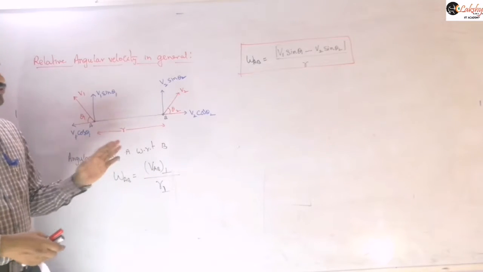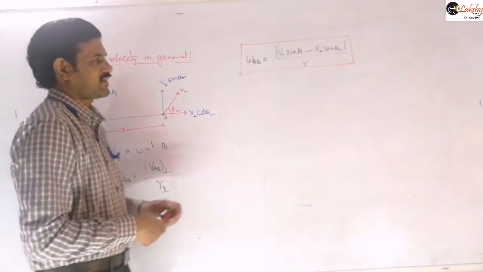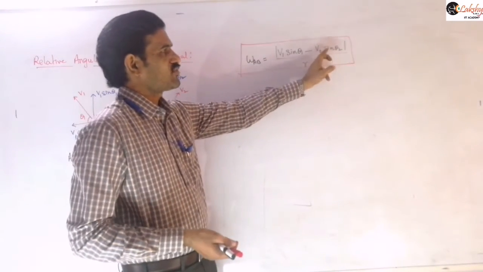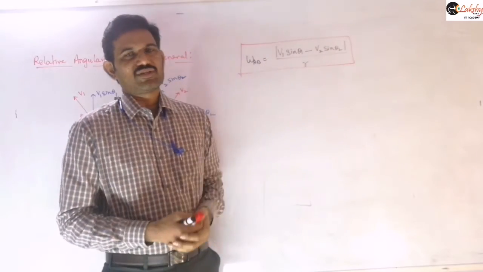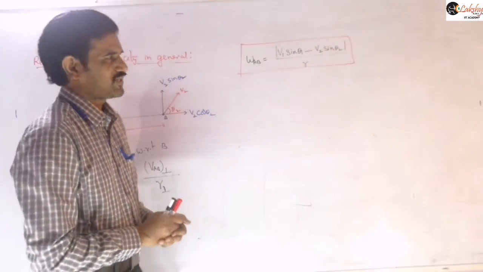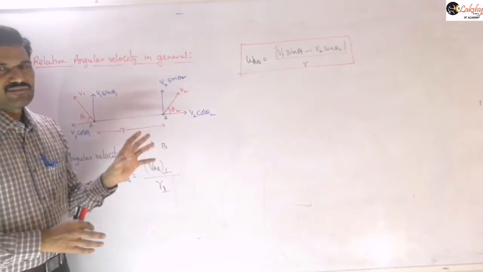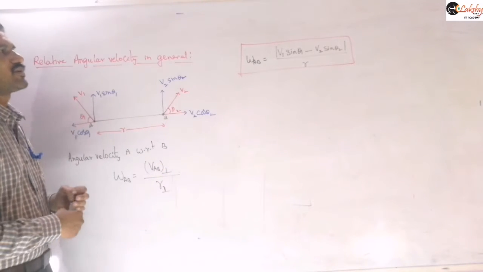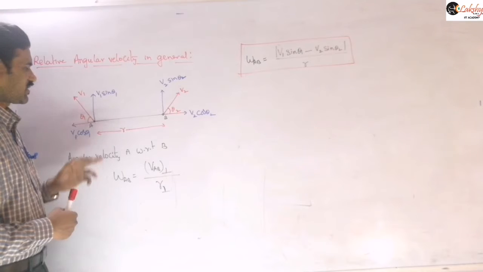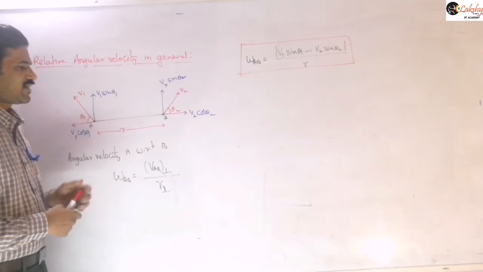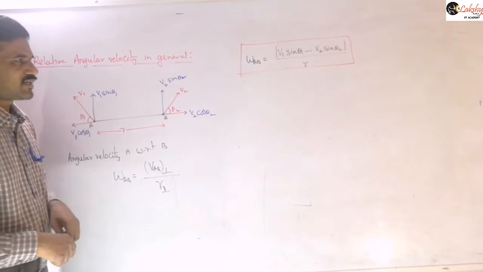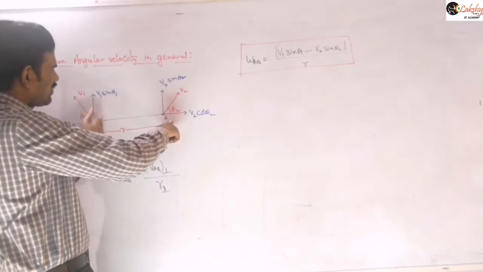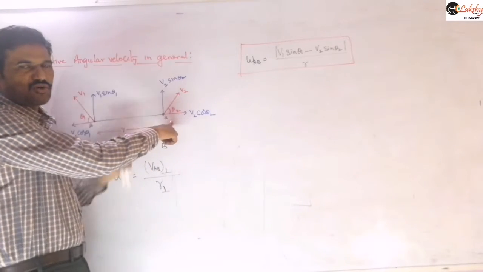Now if these two particles have velocities in different directions, here I am taking the modulus because, for example, if V2 sin theta 2 is greater than V1 sin theta 1, then the angular velocity magnitude will be the same, but it appears in the reverse direction. For the angular velocity of A with respect to B that we are calculating, if this velocity is high, then it appears to be revolving in this direction, like the clockwise direction.